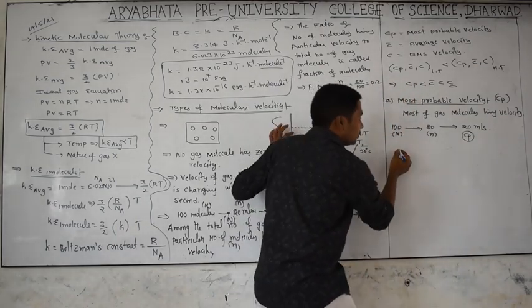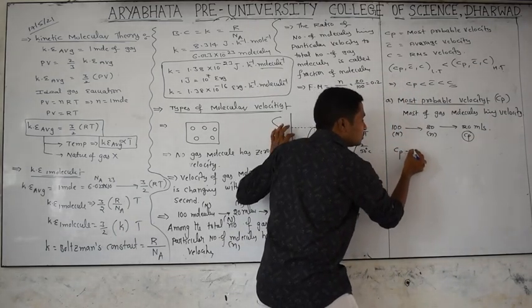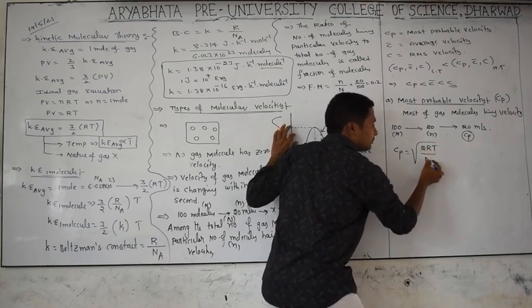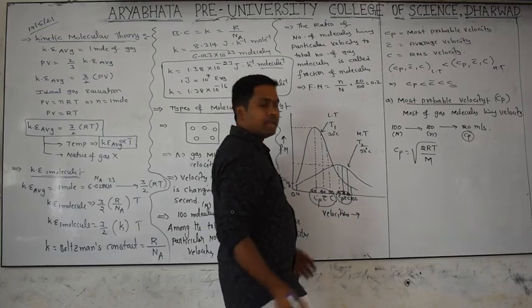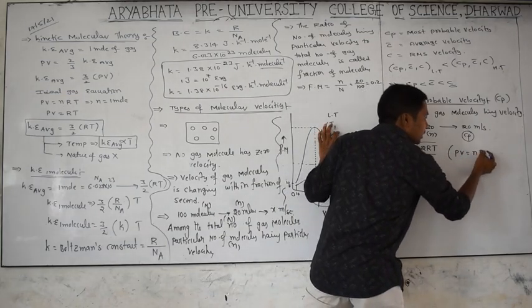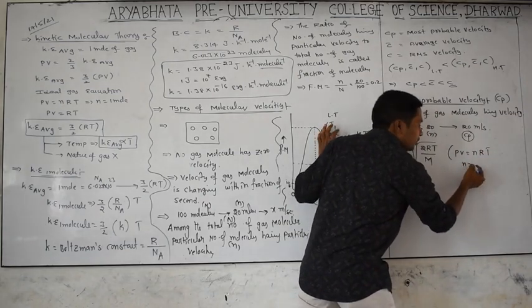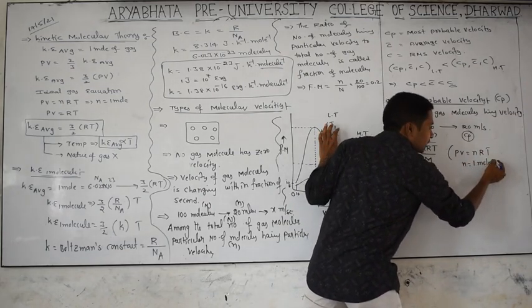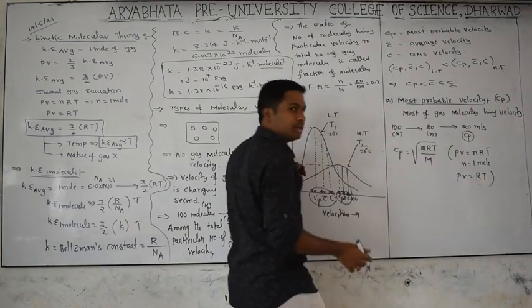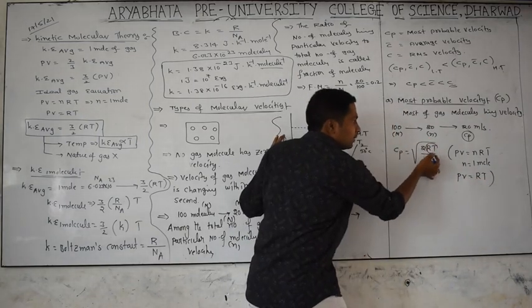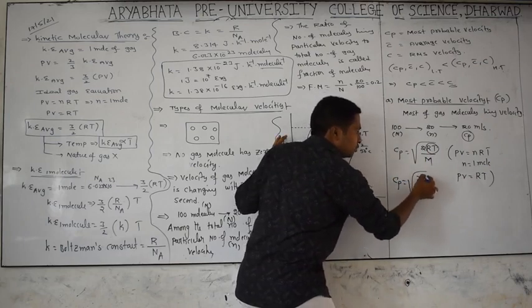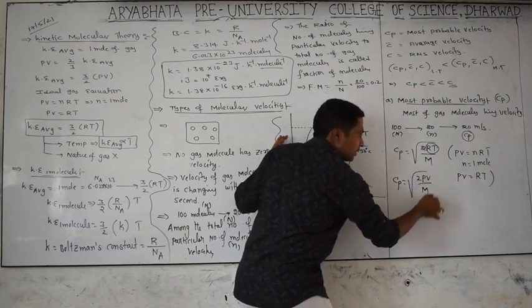What is the formula for the most probable velocity? Cp is equal to the square root of 2RT by M. You know very well PV is equal to nRT, but we are discussing n equal to 1 mole. Then what are you getting? PV is equal to RT. Can we substitute PV instead of RT? Yes. Cp is equal to the square root of 2PV by M.